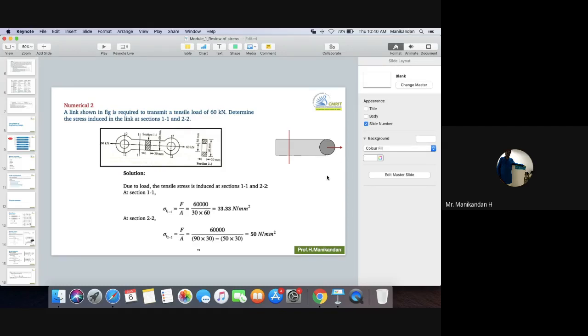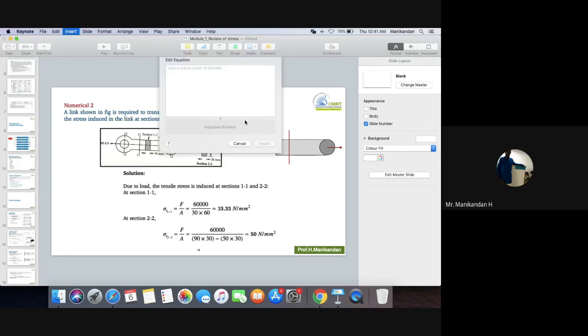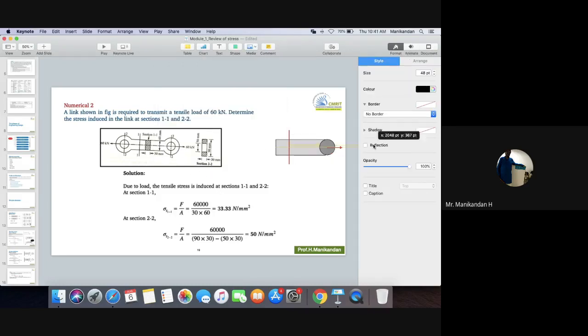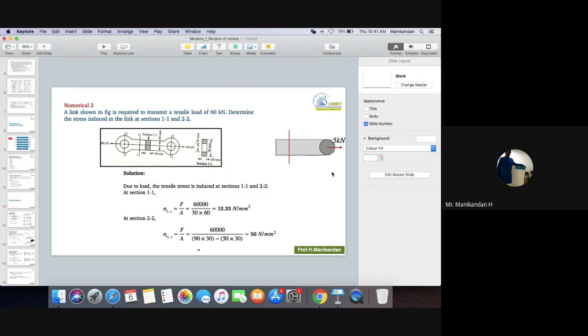Understood? Yes, sir. So what is the stress produced in this component which I just drew here? Leave the load, it is a point load. What is the stress produced? Let us imagine it is producing a force of around, let us say, 5 kilonewton.